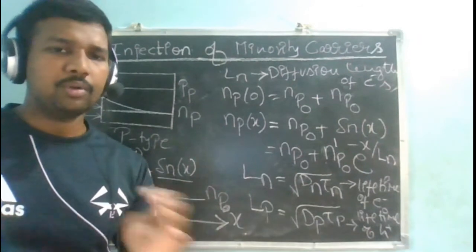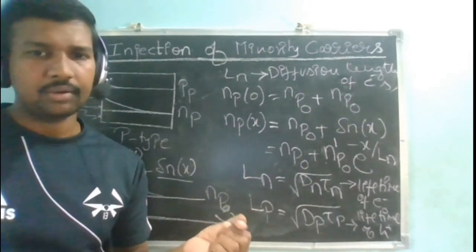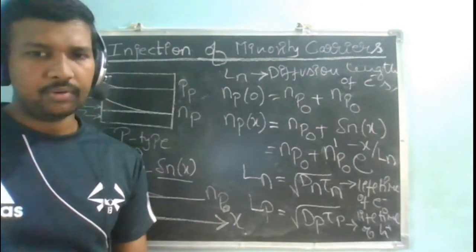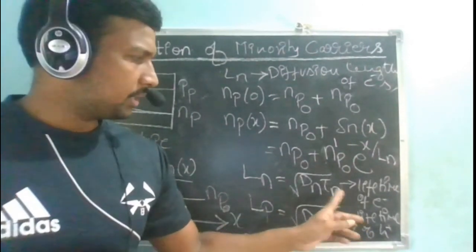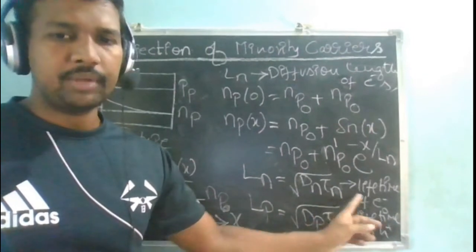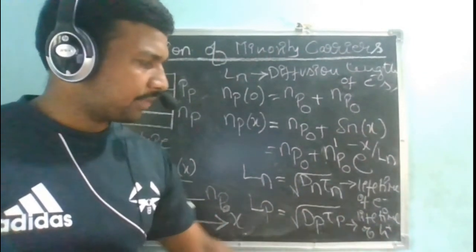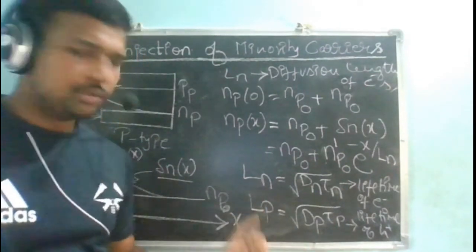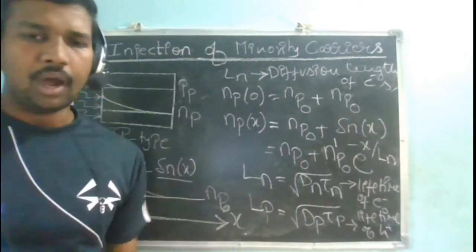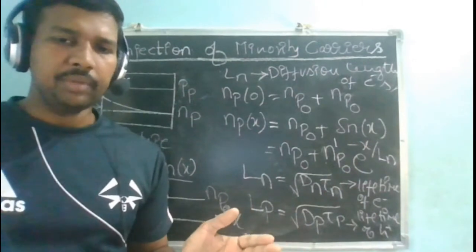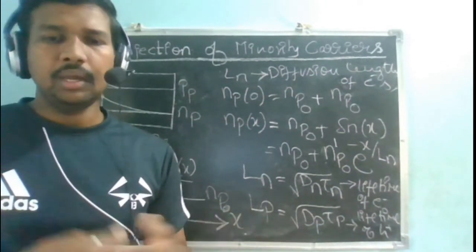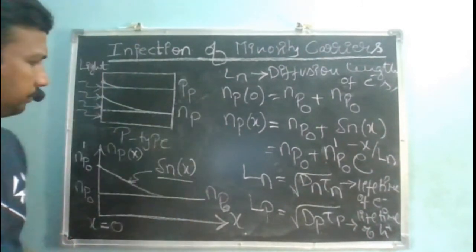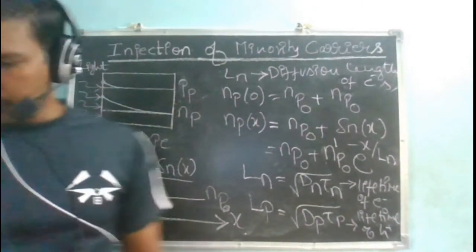So an electron hole pair has got generated, but if I recombine, I am no more. How much time can I be alive? That is tau n, lifetime of electrons, and tau p, lifetime of holes. Ln is the diffusion length of the electrons, Lp the diffusion length of the holes, up to what distance the majority of your carriers are not recombining in their lifetime. So is this fine?